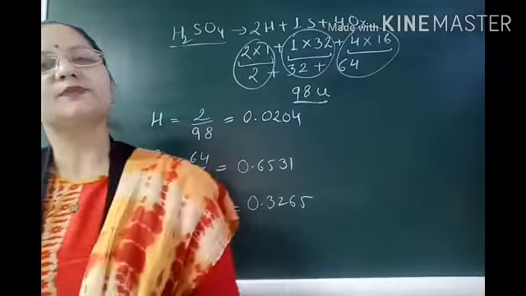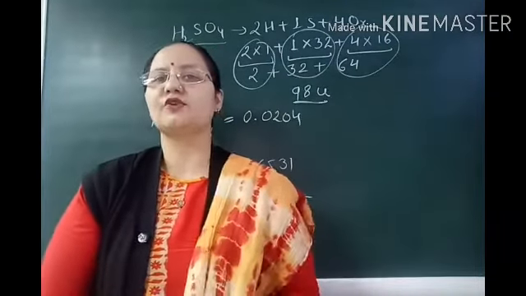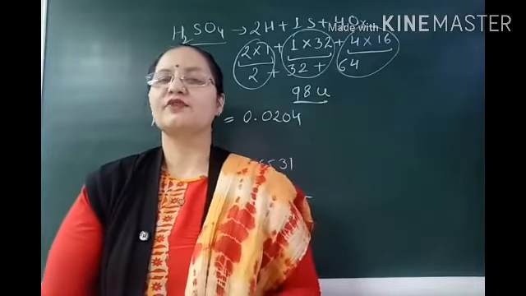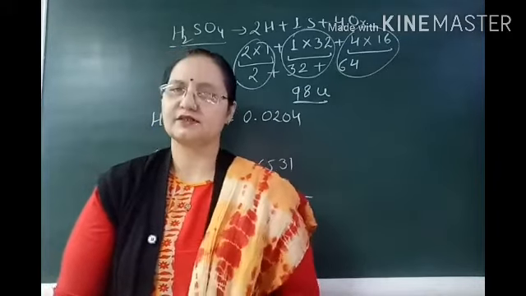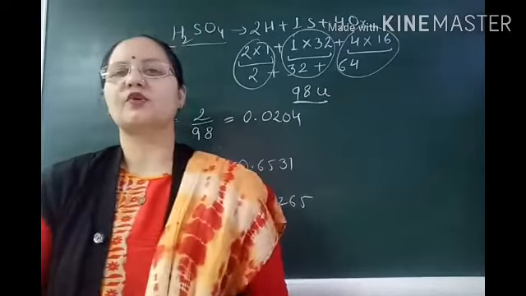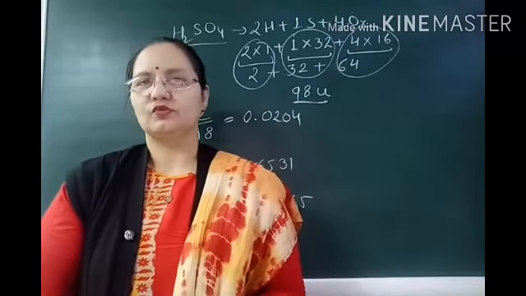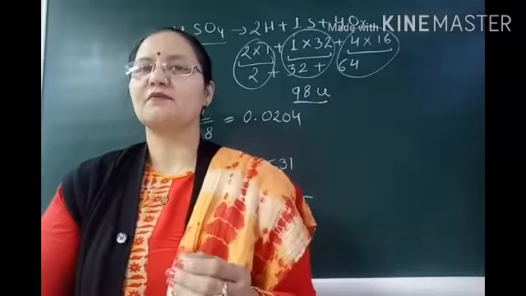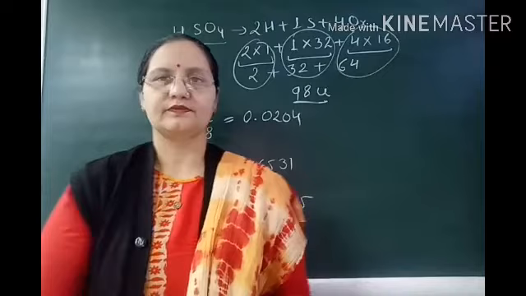Now what is the mass percent? As you all know, the percentage value is considered with 100. The parts in 100 is the percent. So if we want to calculate the mass percent of any substance, what to do? Just multiply the mass fraction by 100 and you will get the mass percent.